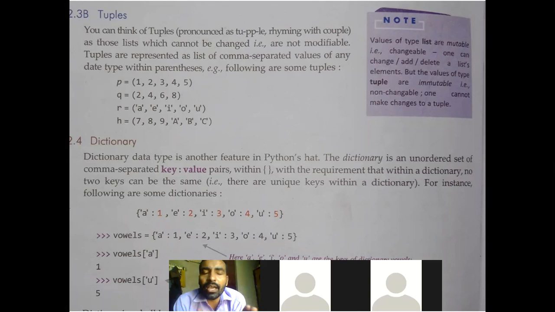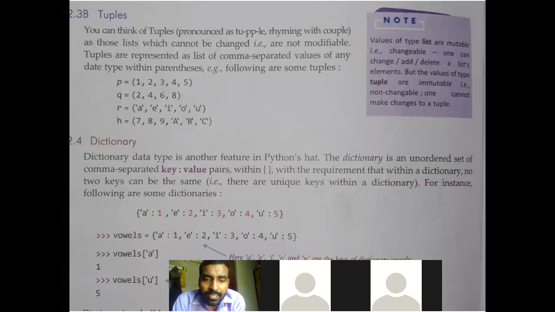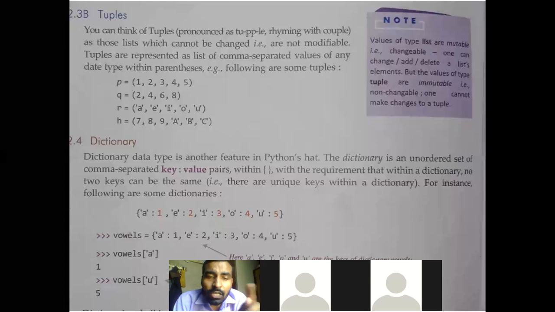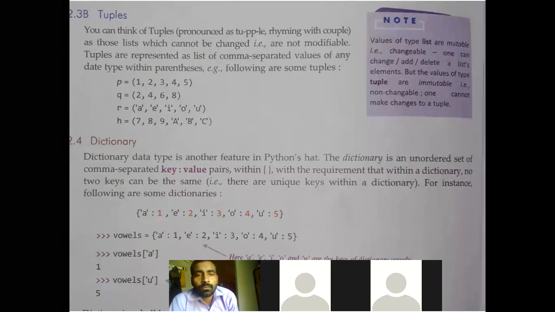So in a simple way, you can say a dictionary is an unordered, comma separated set of key value pairs enclosed in curly braces with the requirement that no two keys can be the same. Sorry, values can be the same, but keys cannot be the same.